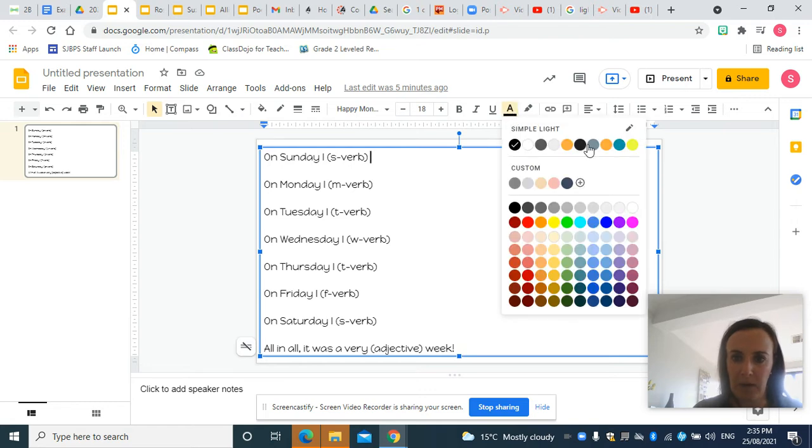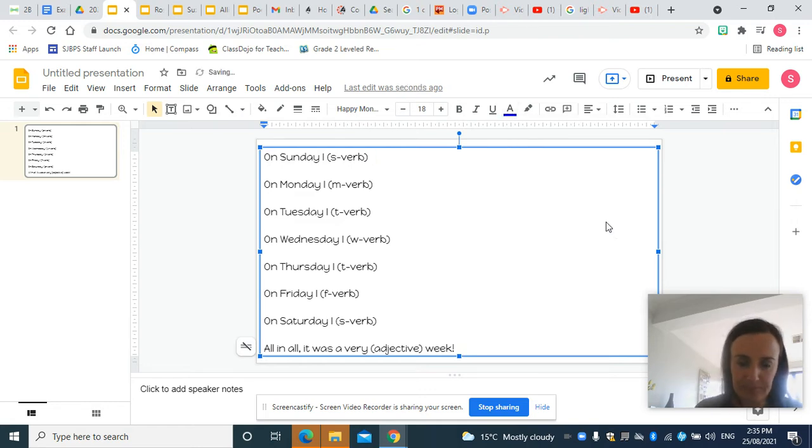I'm just going to change my colour so you know that it's my typing. So I'm going to say on Sunday I swam. That's going to be my action verb starting with S. I swam in the salty sea. And you can see that I really did try to use some more words that started with S to make my alliteration even more exciting and interesting. So on Sunday, I swam in the salty sea.